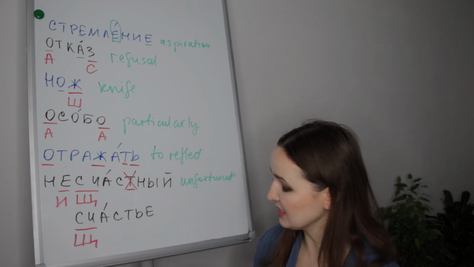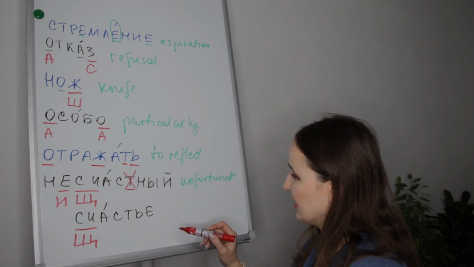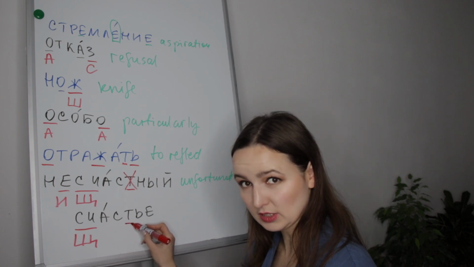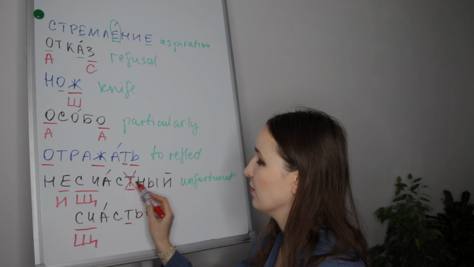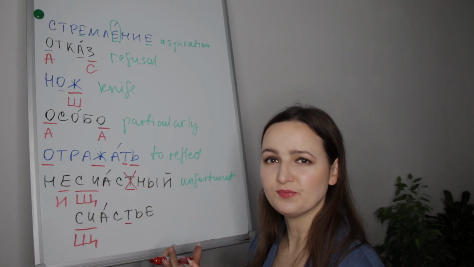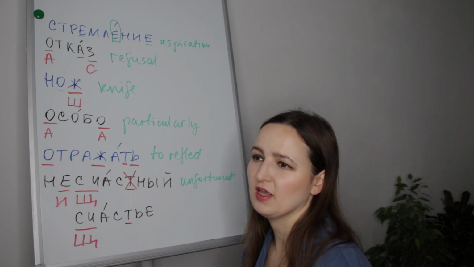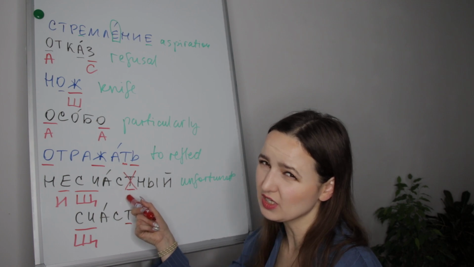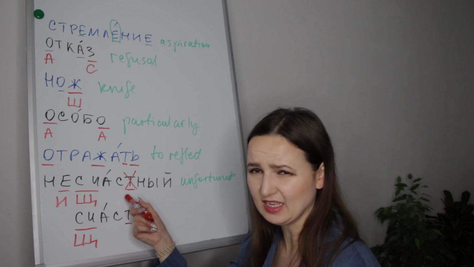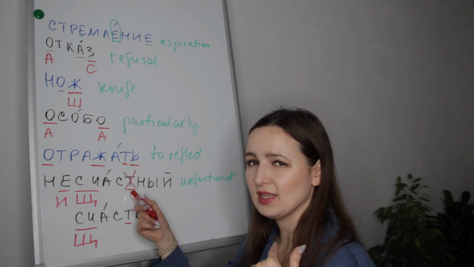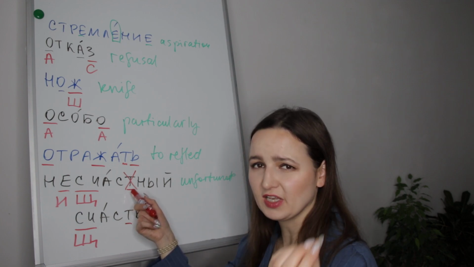Несчастный. Счастье. Here T is pronounced. When a native speaker writes this word, and if they have doubts, should I write te or shouldn't I, is there te in this word or not, then they will think about a verification word.